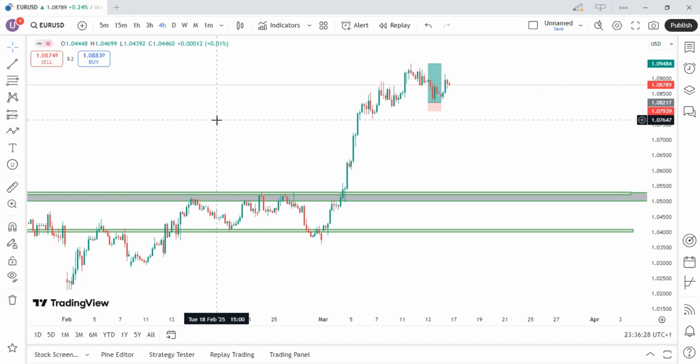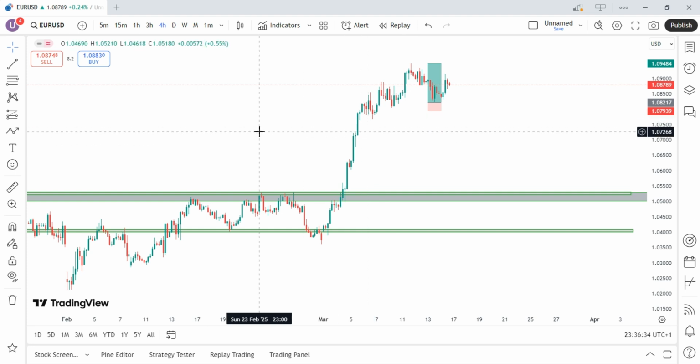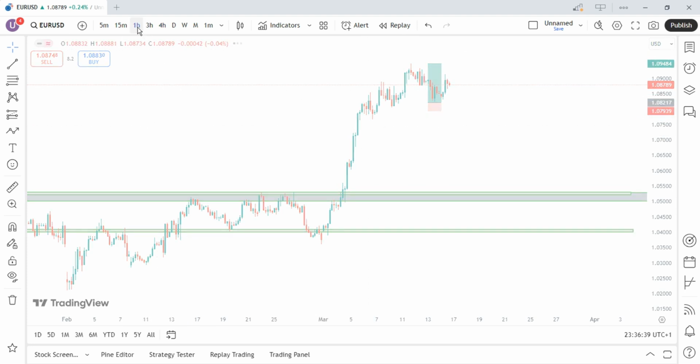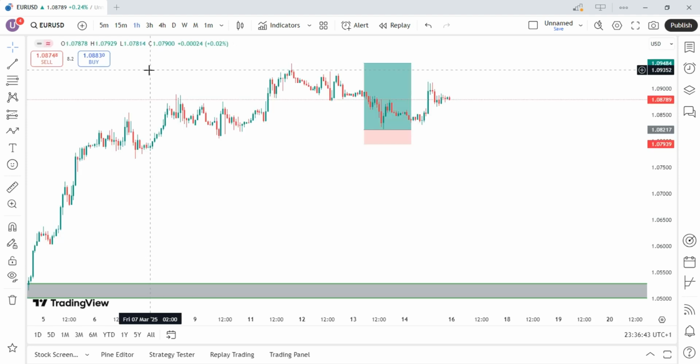On a 4 hour time frame, there's not much price action going on here. So let me take you down to 1 hour time frame because I have entry on this pair already. So this 1 hour time frame. Now take a look at this. I have entry on this zone.